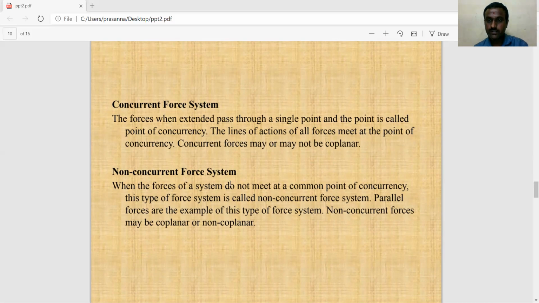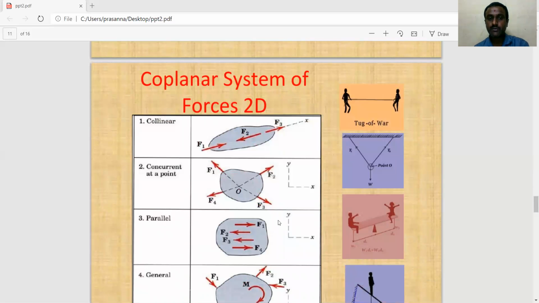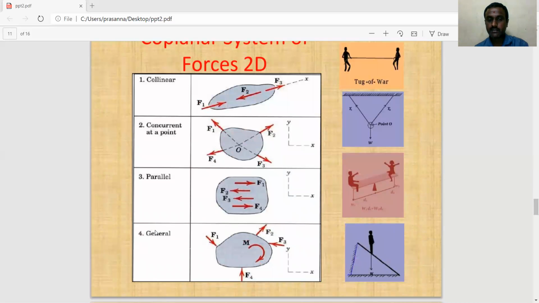In a non-concurrent force system, when all the forces of the system do not meet at a common point of concurrency, this type of system is called a non-concurrent force system. Then, as we know, for the coplanar system of 2D: collinear, concurrent at a point, parallel, general.